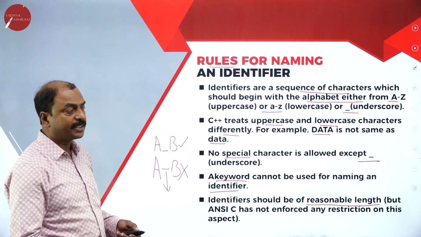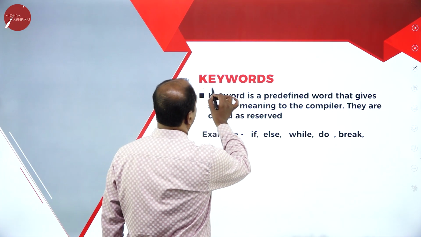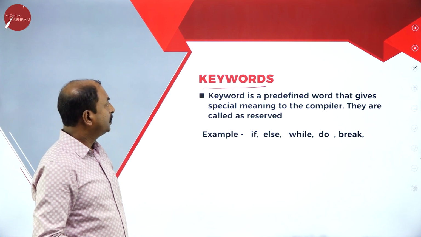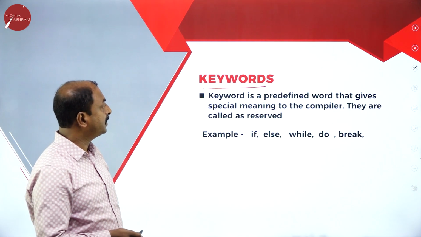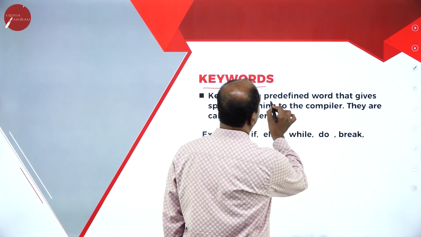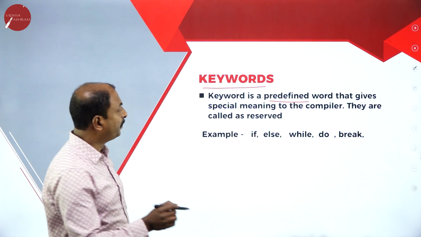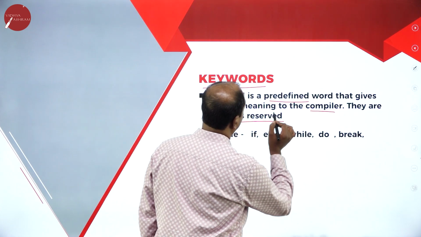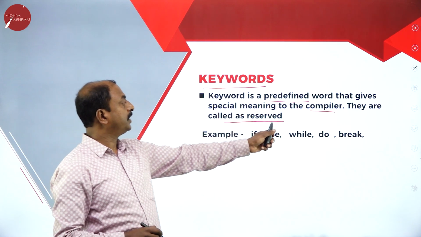Now let us move on to the next slide. The next definition is keyword. What are keywords? We have seen the keyword in the previous slide. A keyword is a predefined word that gives a special meaning to the compiler. Another name for keywords is reserved words.